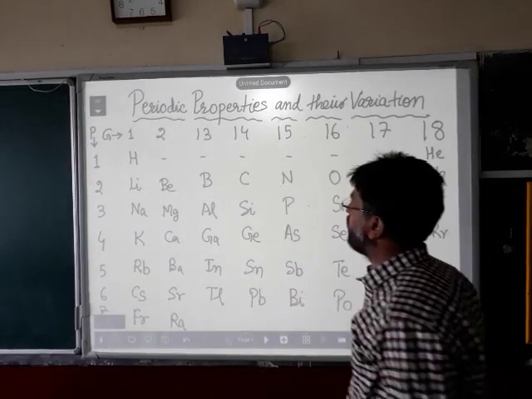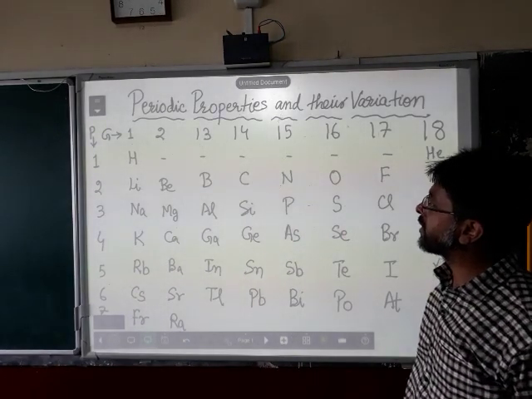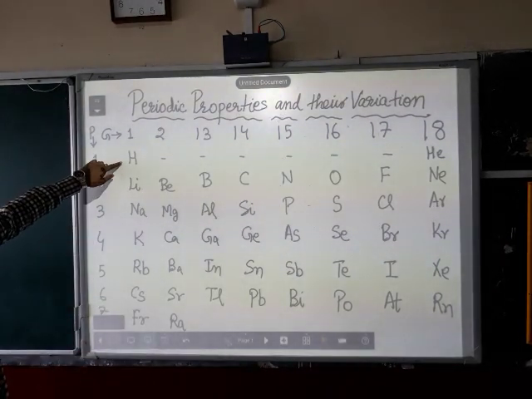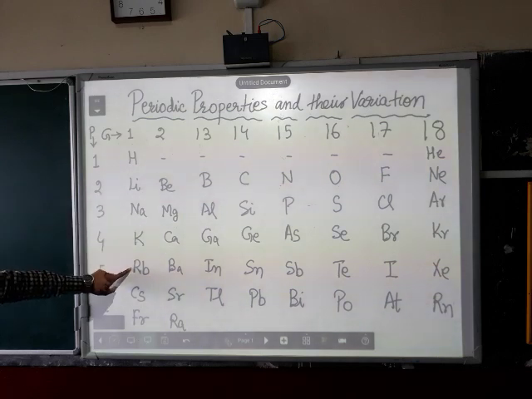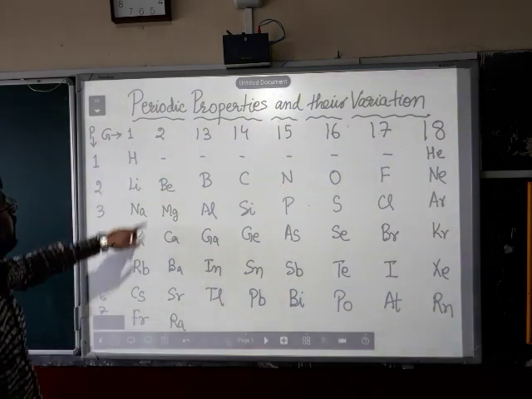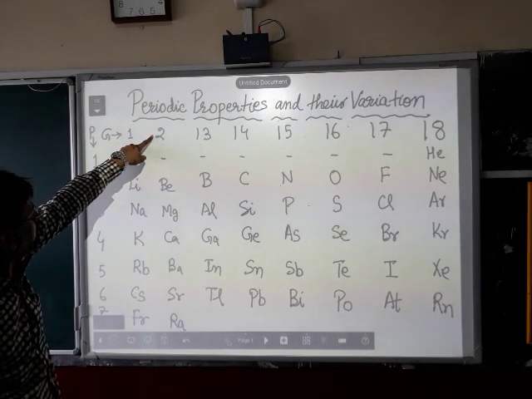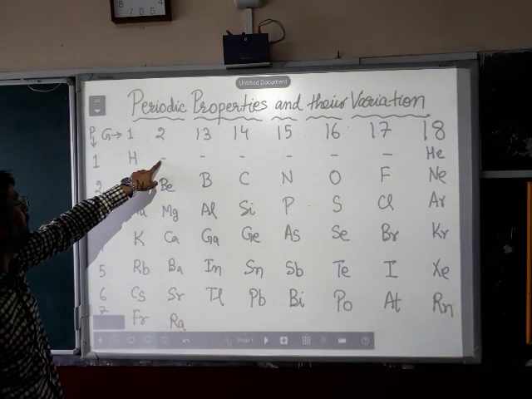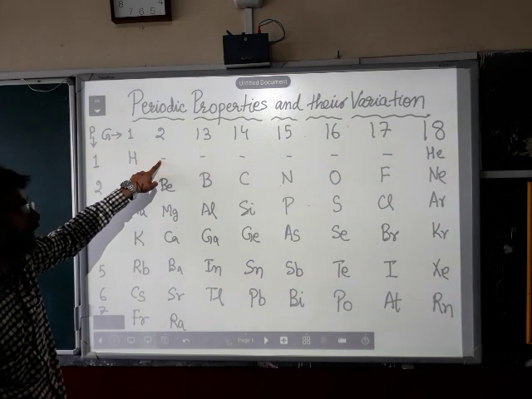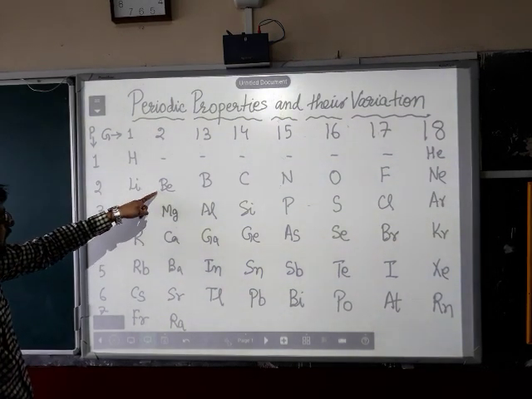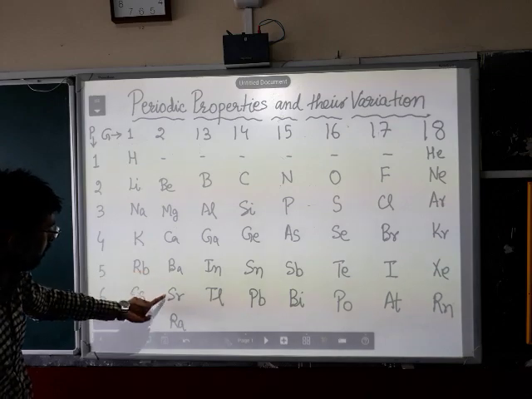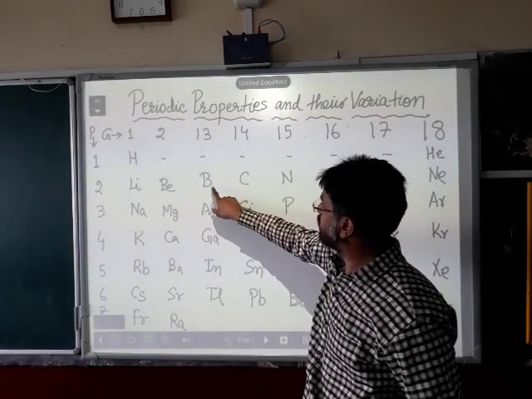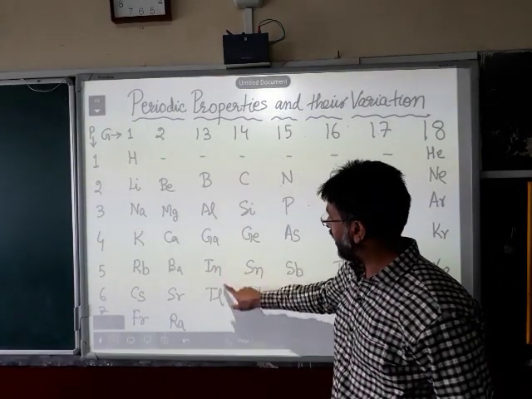Let me quickly revise the groups and the periods of the various elements in this chapter. In group 1, the elements are hydrogen, lithium, sodium, potassium, rubidium, cesium and francium. In group 2, the first element is beryllium. There is no element present in period 1 of group 2. It is empty. The first element of group 2 is beryllium, then comes magnesium, calcium, strontium, barium and radium. In group 13, not 3, group 13, there is boron, aluminium, gallium, indium and thallium.